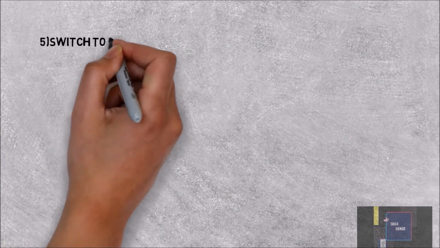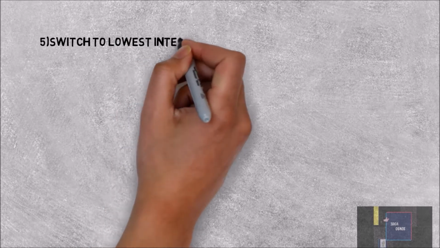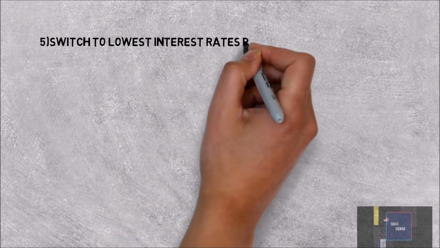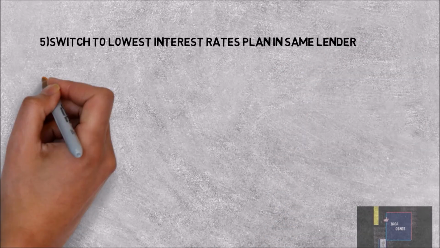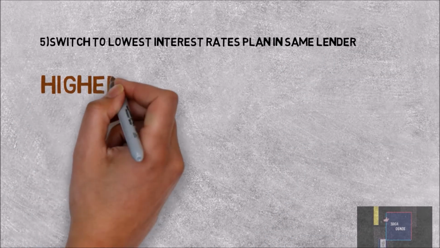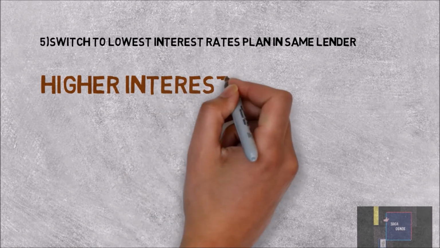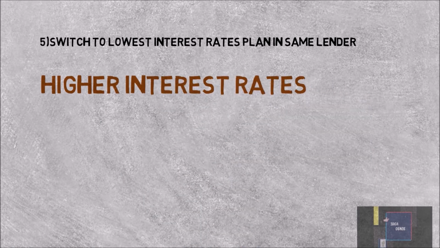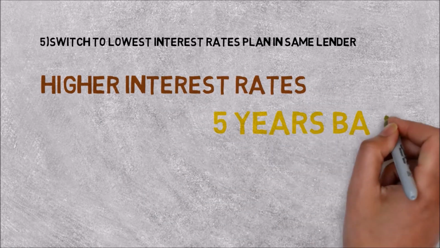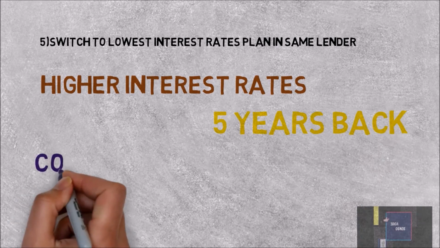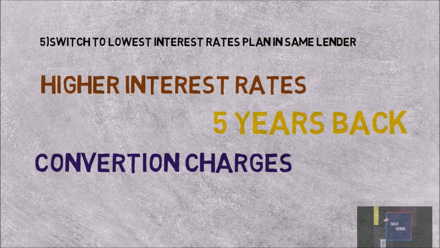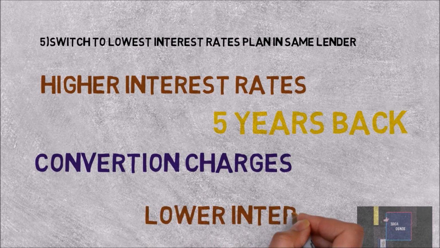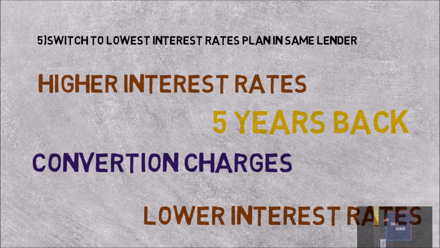Tip number 5, switch to a lower interest rate plan with the same lender. The bank or financial institution where you have taken the home loan provides various home loan plans. Interest rates for such plans would differ if you have taken the home loan 5 years or 10 years back. You might be on an old plan and might be paying the highest interest rates. Visit your bank or financial institution where you have taken the home loan and ask them to shift you to lower interest rates. There could be conversion charges, but it is worth checking.